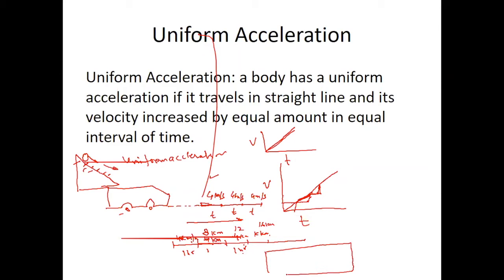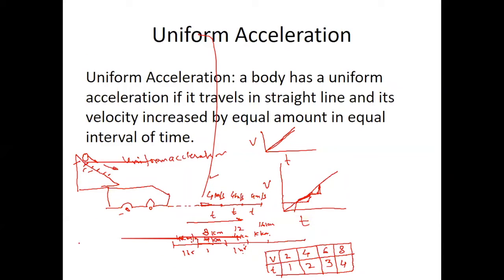I'll give you another velocity and time. If it is 2 and 1, another 2 and 4, another 6 and 3, 8 and 4.